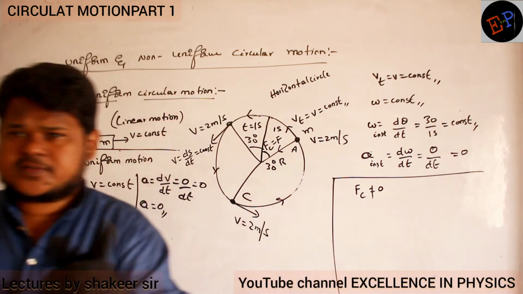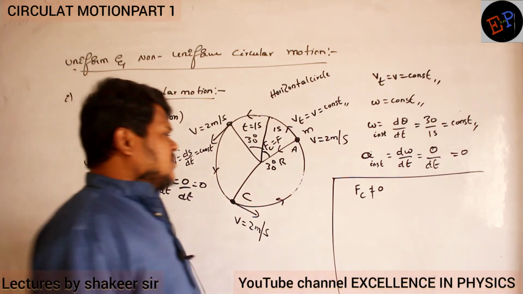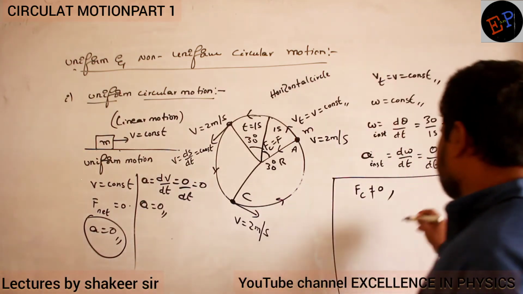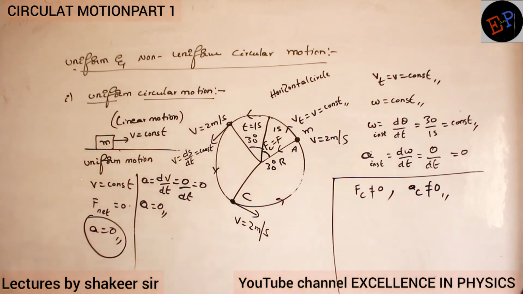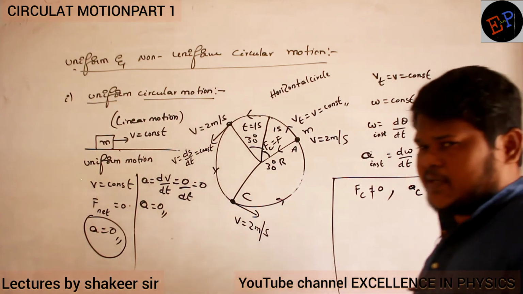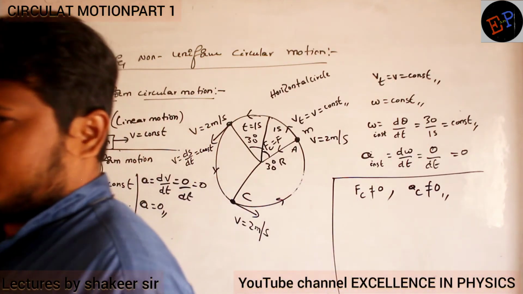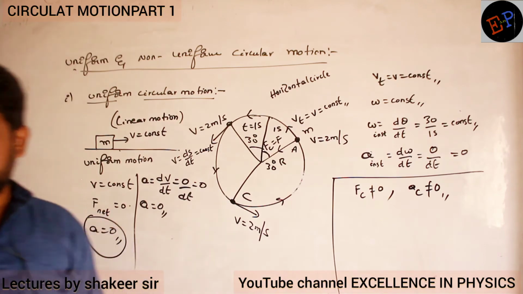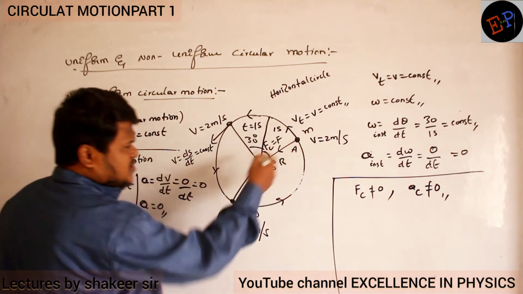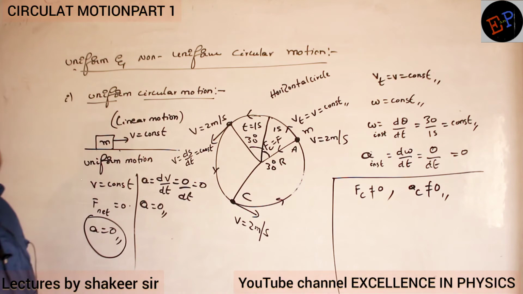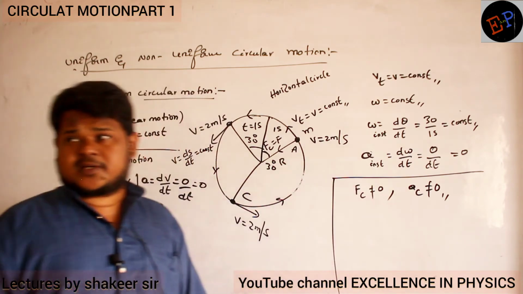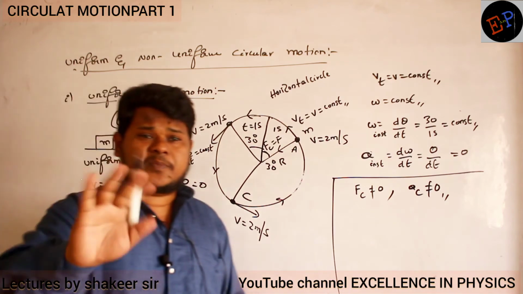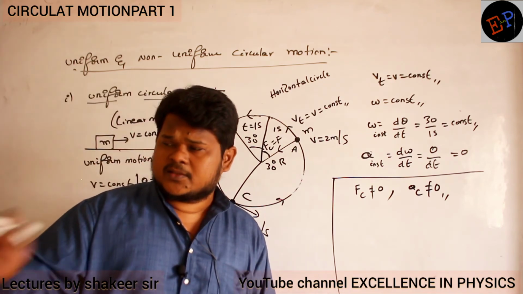Centripetal acceleration is never 0. Centripetal force is not 0, no? Centripetal force is towards the center of the circle. That is always present, so centripetal acceleration must be present. Without a centripetal acceleration, the body cannot move in a circular path.